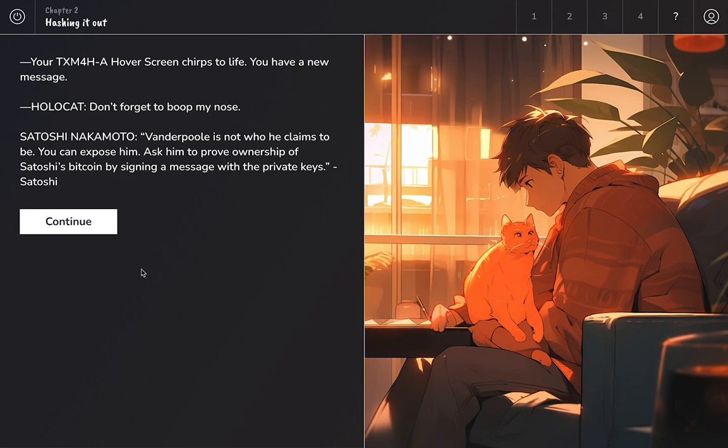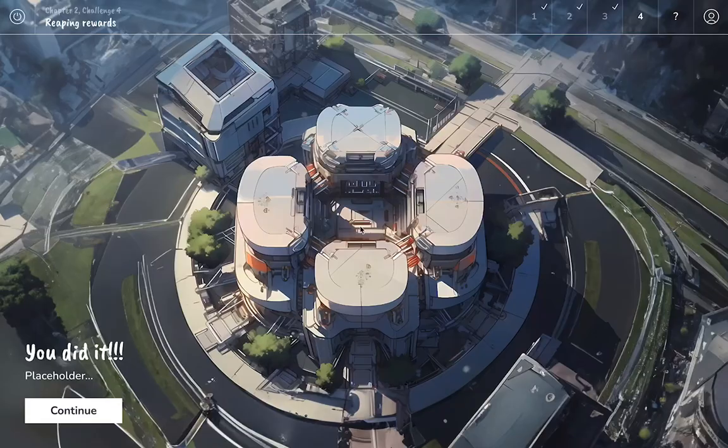So Satoshi has another message for us. Then we do some lesson content, and I forgot what we're doing in this lesson here, but basically at the end of this, we've publicly proven that Vanderpool is not Satoshi. So now the organization that Vanderpool runs, Bitray, is exposed.